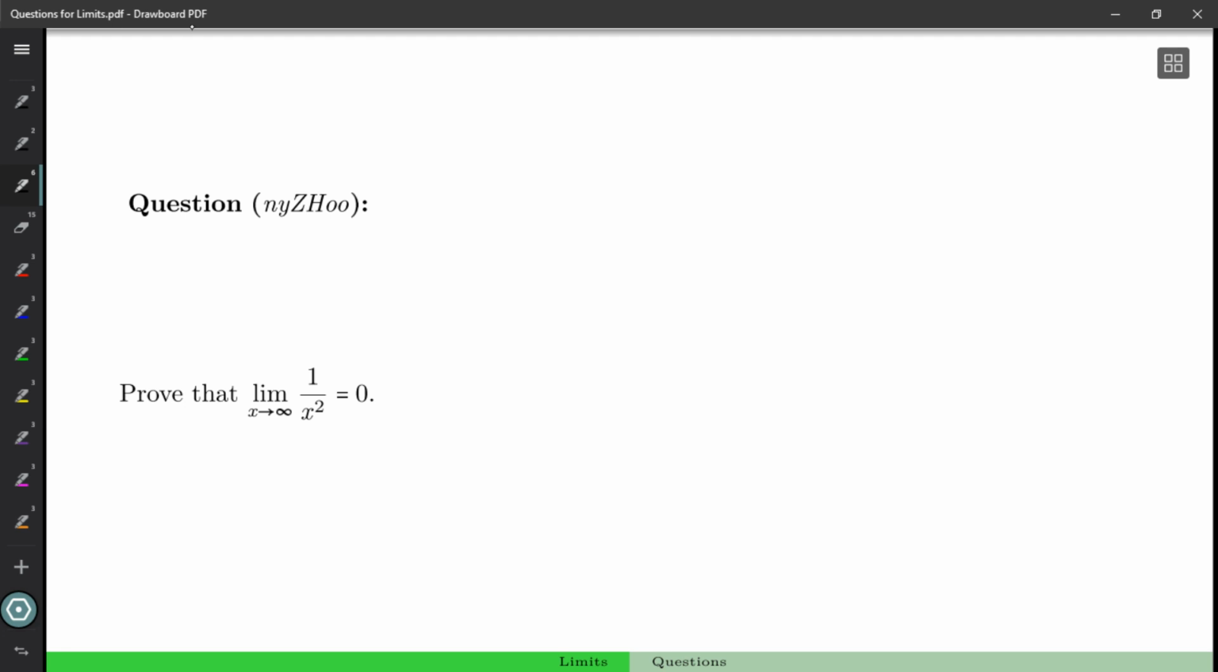Prove that the limit as x tends to infinity of 1 over x squared is equal to 0. Okay, so we're working with a limit at infinity. So our proof should probably follow the general format of, suppose we have some epsilon greater than 0.